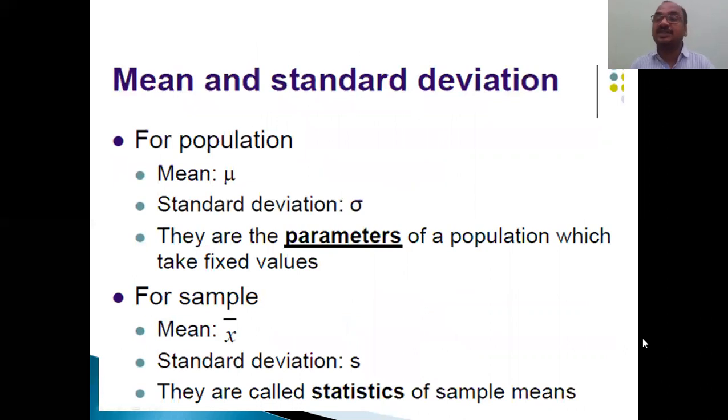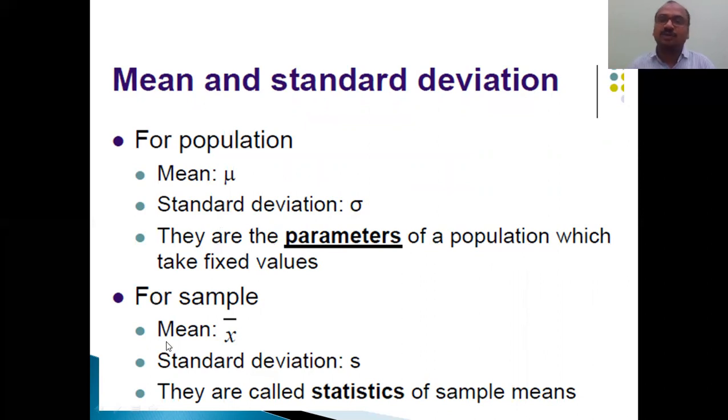Here you can see the difference between a population and a sample. Very important for all the students. Most of the students will get confused. In a population, that is a large population, the mean is called mu, and the standard deviation is indicated by the symbol sigma. They are parameters of the population which take fixed values. These are called parameters. Population, P, population parameter. Both are P.